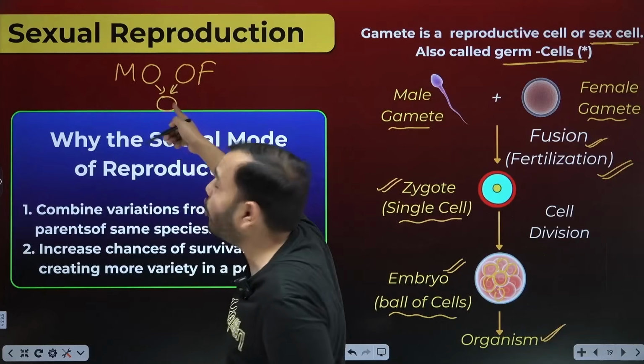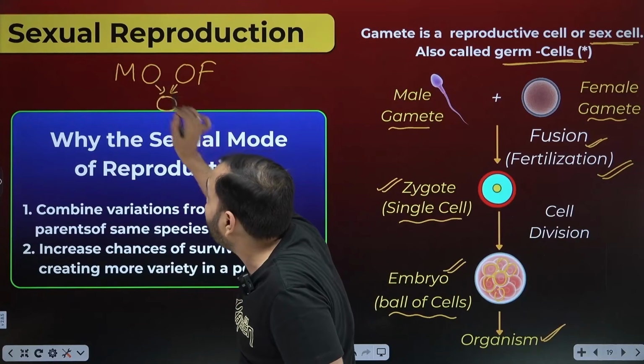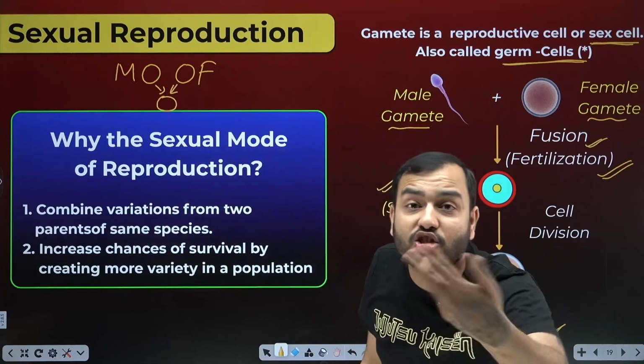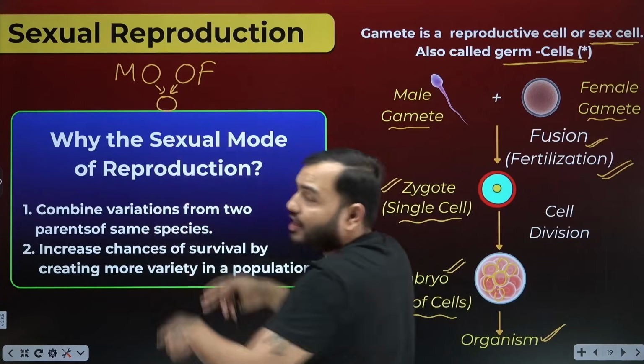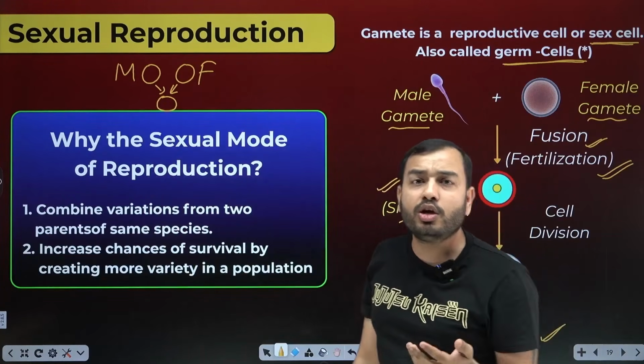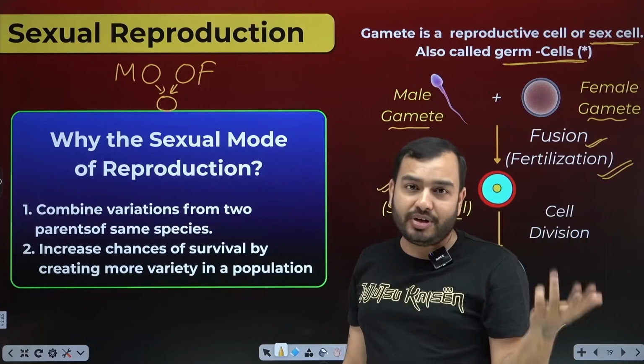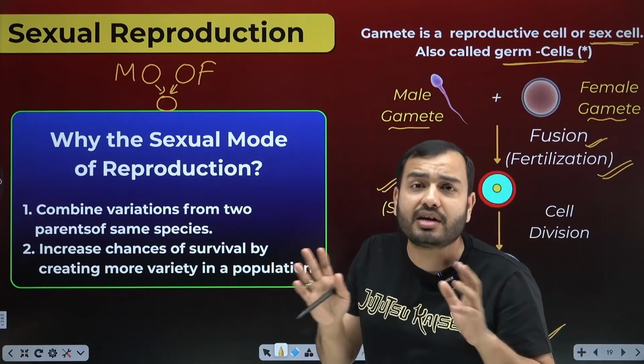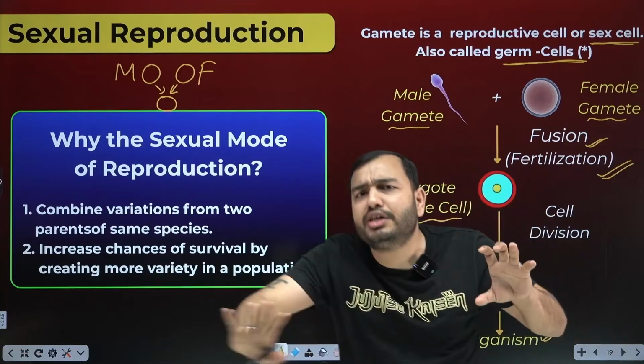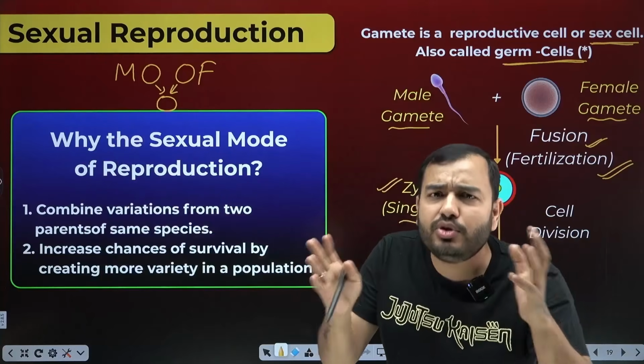What new thing was formed by combining them? Tell me. Zygote. And this zygote has DNA from both, meaning the variation increased. It is coming from two parents. The more the variation, the more the stability of the species will be. The more it can live in different environmental conditions, the more the continuity of the species will be, and the more evolution will happen.